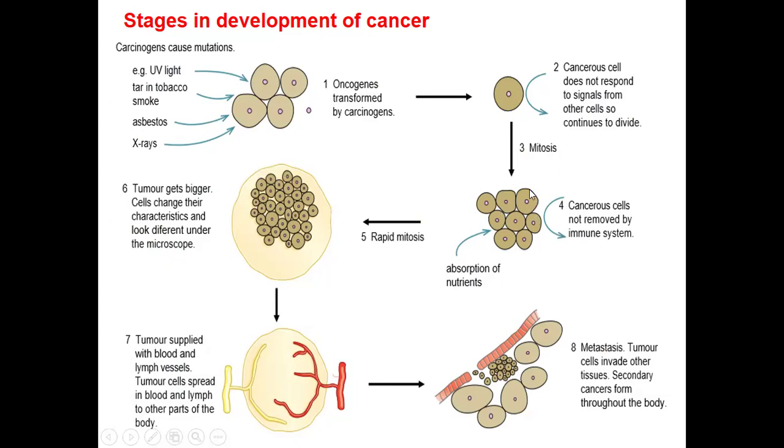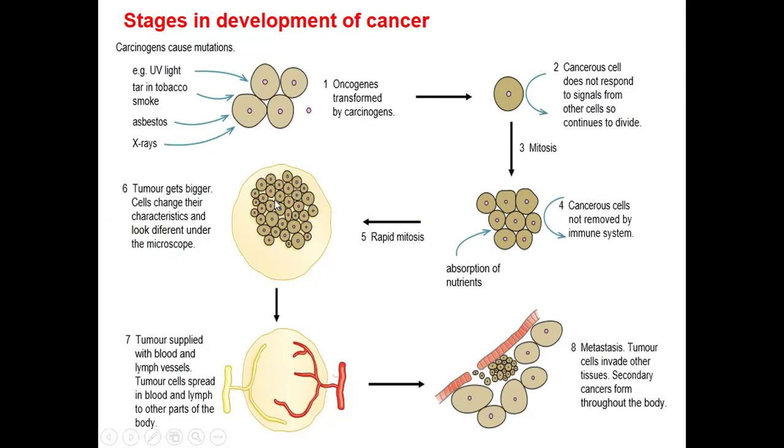It is forming very many cells, a mass of cells. Now, these masses of cells are not even going to be removed by the immune system. So they're going to just continue going through that uncontrolled mitosis, and now we are going to have a tumor. So this is a tumor.